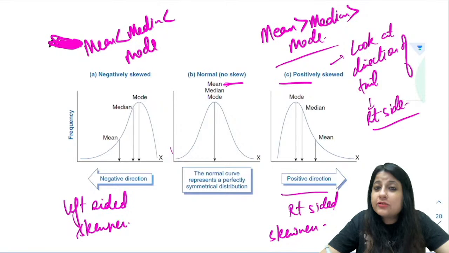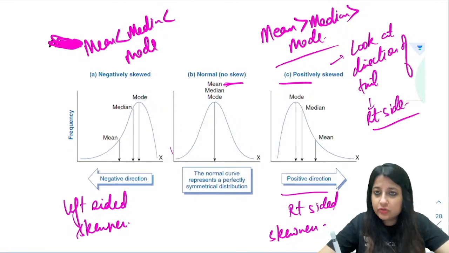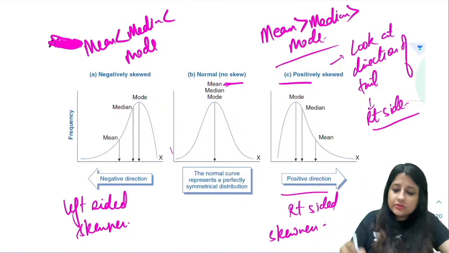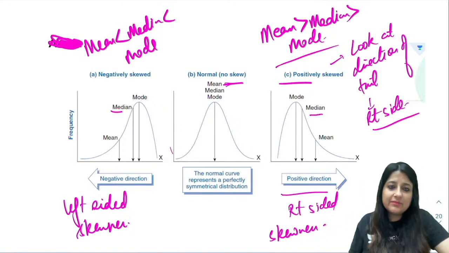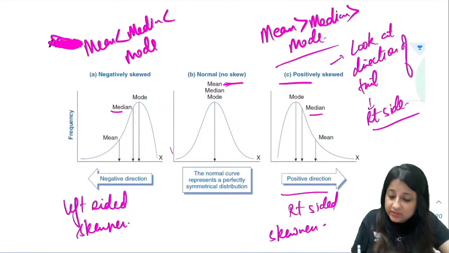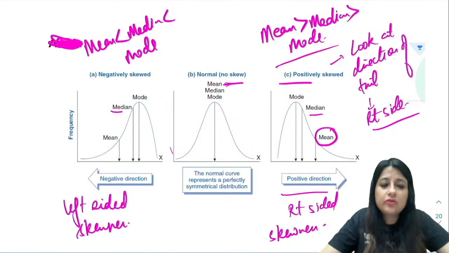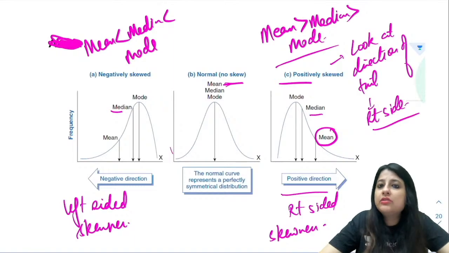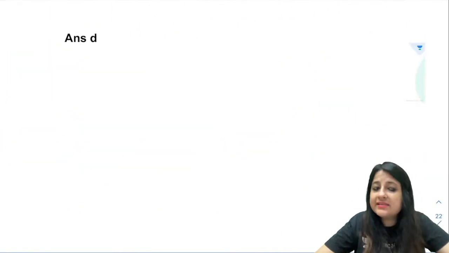But what could be an expected MCQ? They can ask you to label the lines in a positively skewed data set and in a negatively skewed data set. ठीक है, आपको labeling of the lines पूछ सकते हैं. So look, in the middle you will always have the median, because that's the middle value. Now we all know for a skewed data set mean is the most affected, so mean नीचे है. And mode is at the topmost. So labeling also you must know. Understood guys?